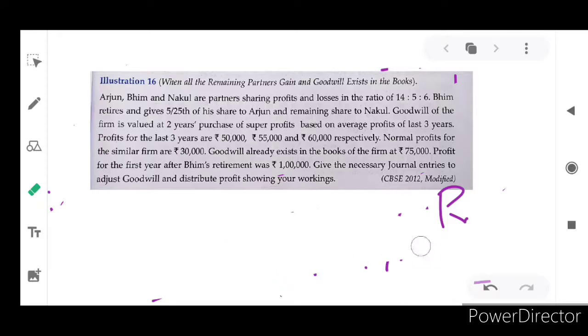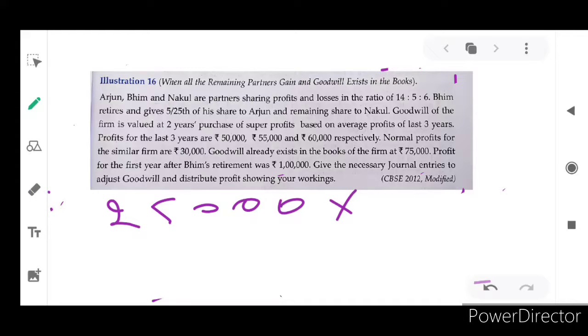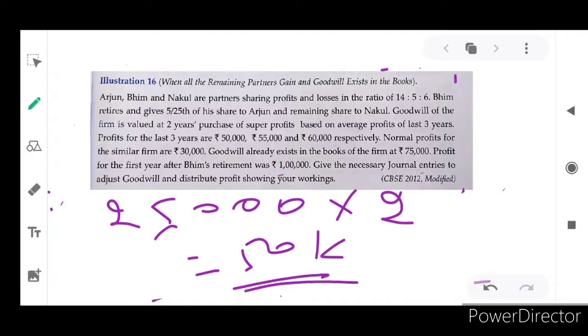They have given the problem clearly. You read out the problem: the firm is valued at 2 years' purchase of super profit. Now you know the super profit is 25,000, into number of years' purchase 2. So totally 50,000. What is 50,000? Goodwill, which we have calculated by the super profit method.